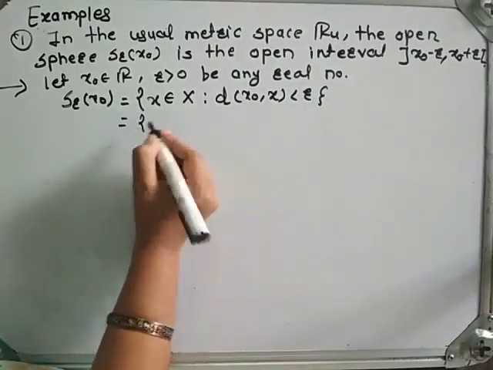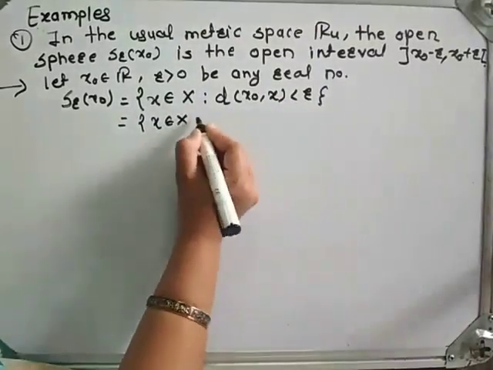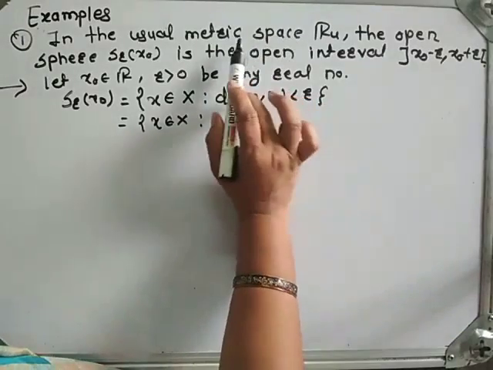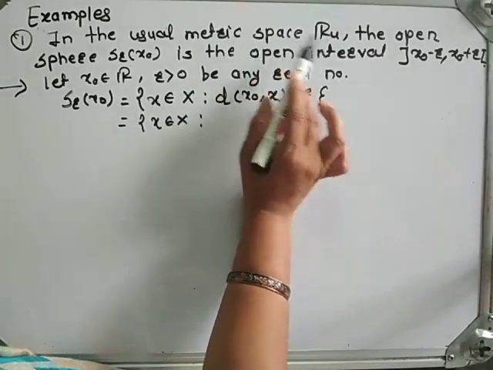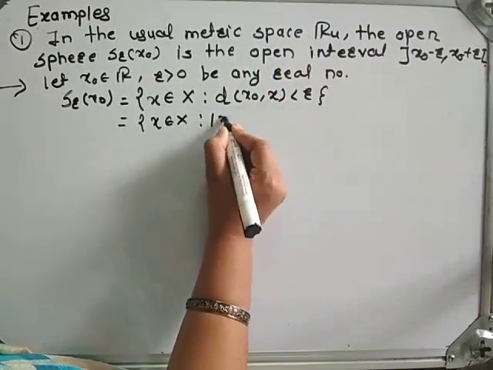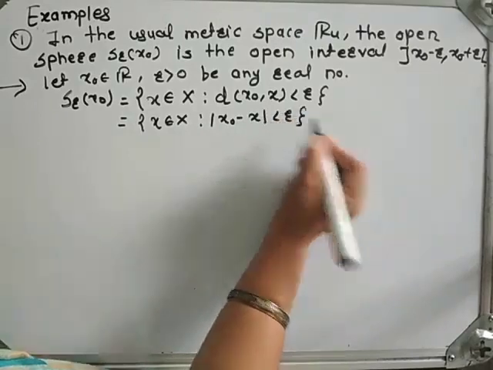Since we have the usual metric, mod of x0 minus x is strictly less than r.